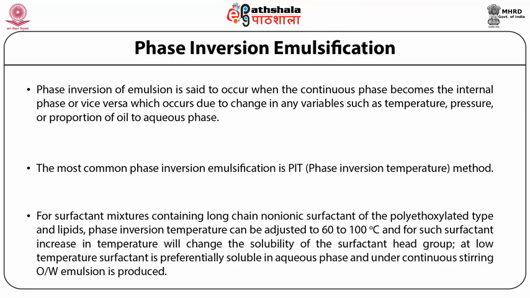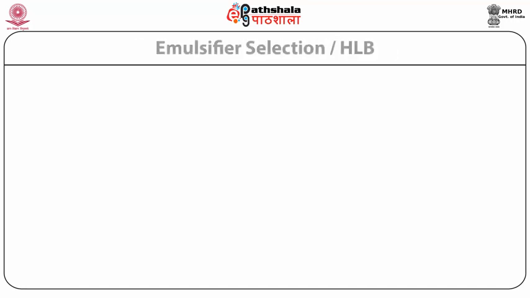Then, a temperature cycle is applied, and the primary oil in water emulsion converts into the water in oil type by increasing the temperature above the PIT, that is the phase inversion temperature, and finally turns again into a finely dispersed bluish oil in water type on lowering the temperature.